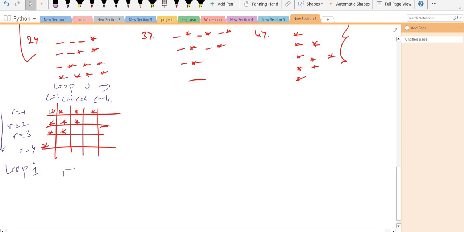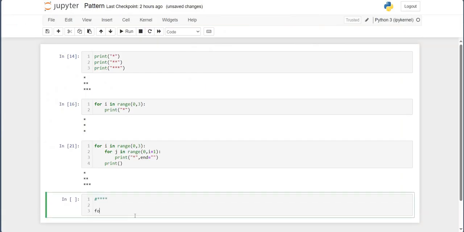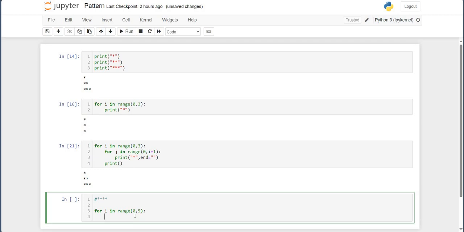So first we have to run the loops. We have to create the space for the four rows, 1, 2, 3, 4, in the I section, that is for the row, and for the J, that is for the column, we have to create four sections similarly. Let's go ahead now. First of all, for I in range. How many spaces do I have? 4. So I will go for 0 to 5.